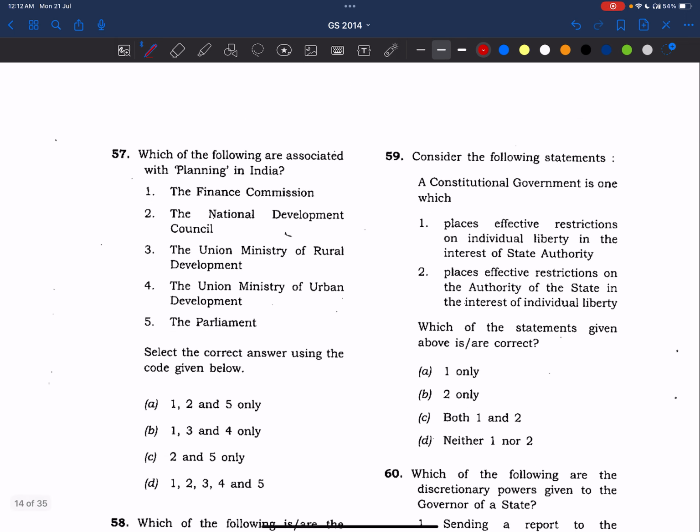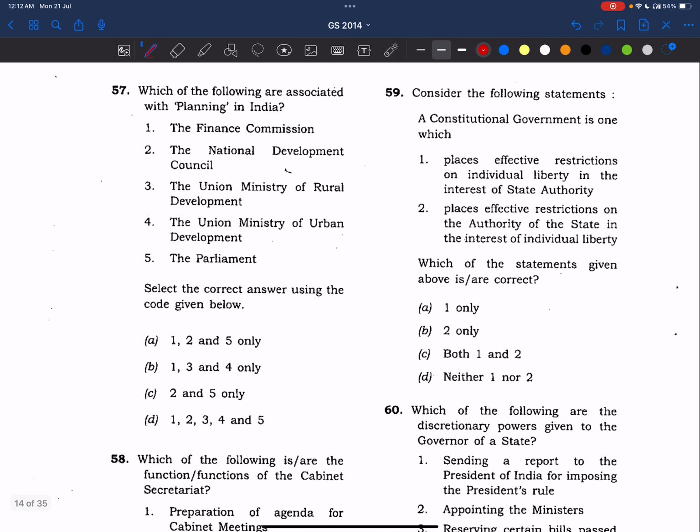So that's it, friends. Now let's go to the 57th question. Which of the following are associated with the planning in India? See here. We know Finance Commission, right? It is constituted every 5 years by the President. Finance Commission is part of Article 280. Now see, Finance Commission only deals with the distribution of revenues between center and states. It only recommends the center to share the resources with the states. It does not have anything to do with planning.